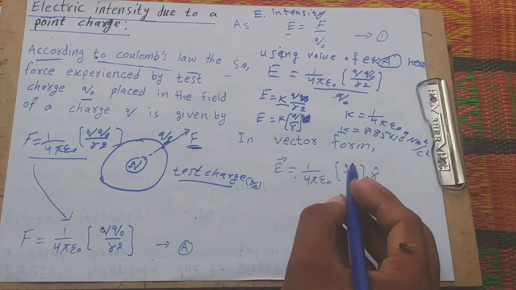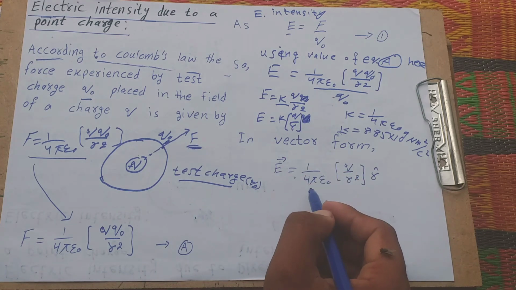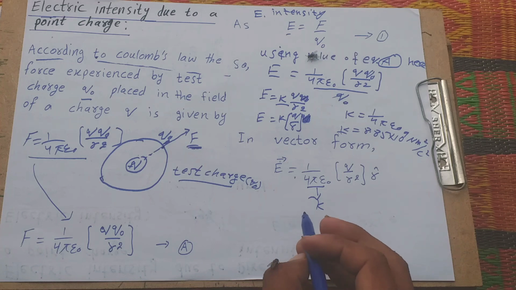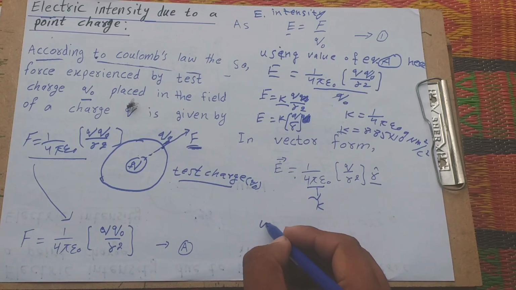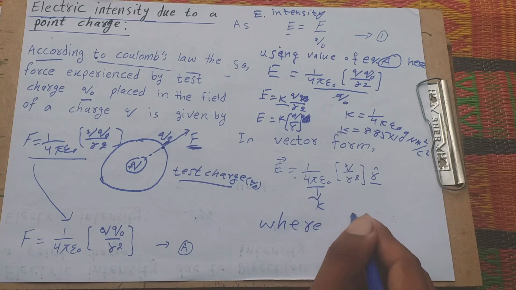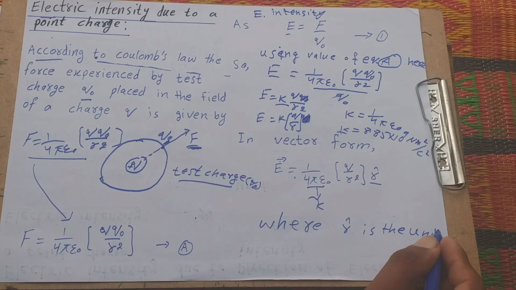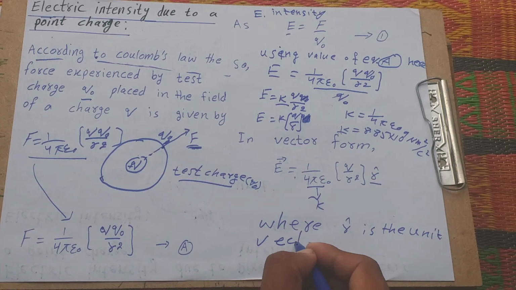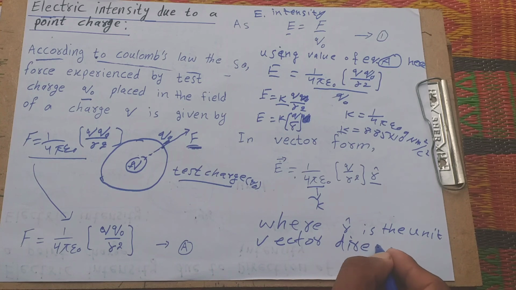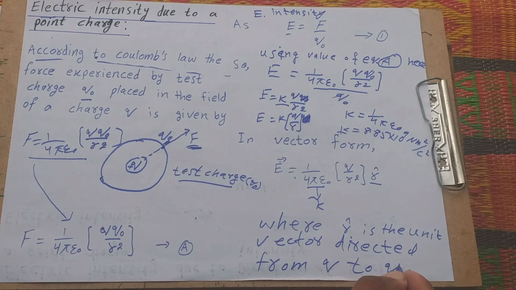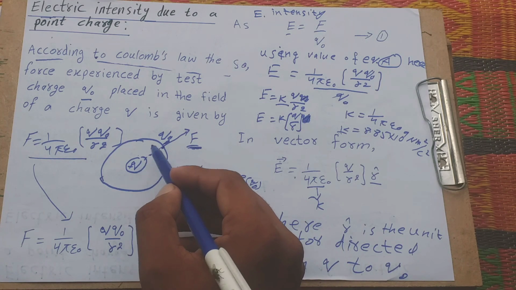Understand? In vector form we write this equation as E equals k Q over r squared times r hat, where r hat is the unit vector directed from Q to Q naught. Means r hat is the unit vector directed from Q to Q naught.